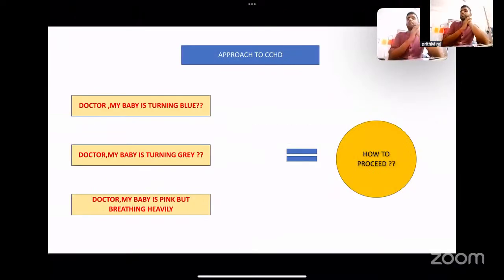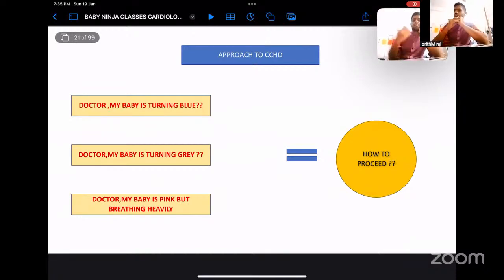So, approach to critical congenital heart disease. Already I told you, doctor, my baby is turning blue. That is cyanosis. Now, what is this? The patient's mother or a parent becomes very anxious and brings the child to the emergency room. These are the three scenarios we are going to see, and how to approach them.